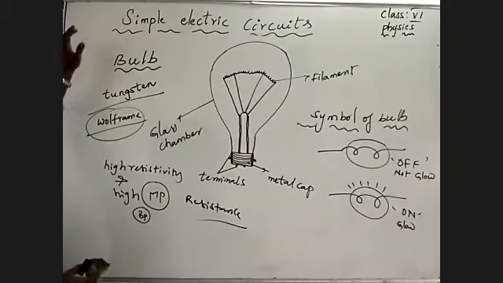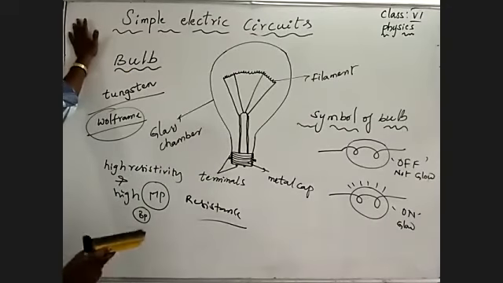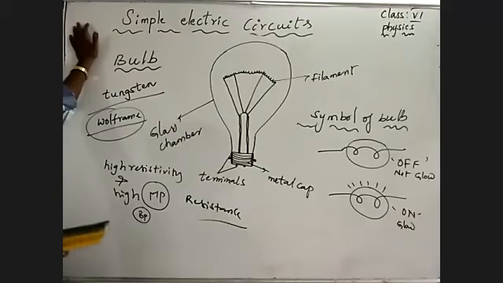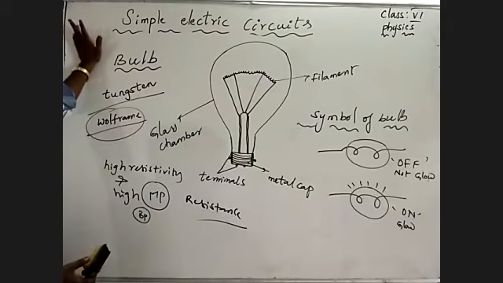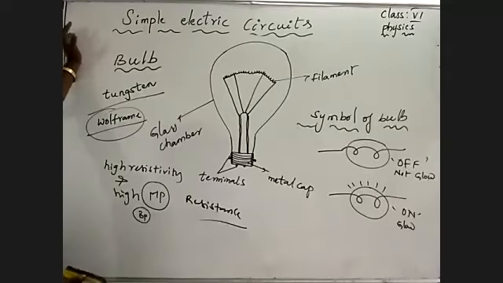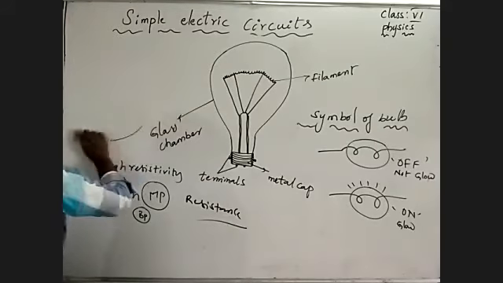But we are learning about what electrical appliances we utilize to make an electric circuit. What type of electrical appliances are we utilizing to make an electric circuit? Understand? First we learned about cell and battery. Now we learn about bulb. Then what do we need to make an electric circuit?